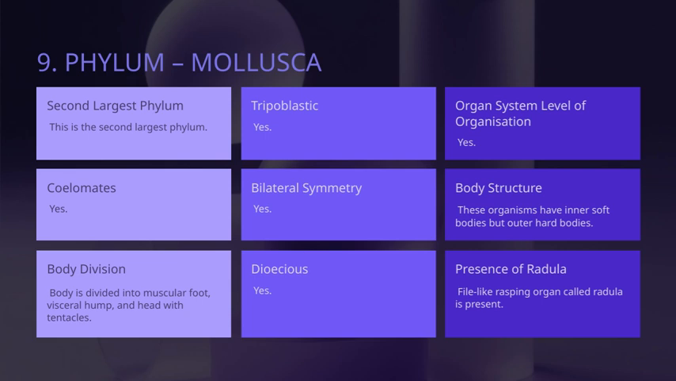Furthermore, they are triploblastic, meaning their bodies develop from 3 primary germ layers during embryonic development. Their body division includes the presence of a coelom, which is a true body cavity that allows for the development and suspension of organs, making their body structure more complex and organized. Lastly, phylum Mollusca is the second largest phylum in the animal kingdom, highlighting its incredible diversity and abundance of species. So overall, these features collectively help us understand the complexity and adaptability of mollusks within the animal kingdom.